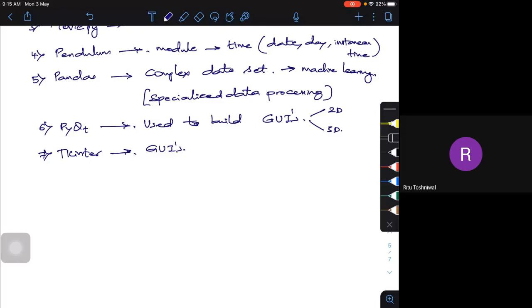PyTest is also there. PyTest is used if I want to work on some kind of testing of new code, a testing environment. So I have a package called PyTest, which is extensively used for testing environments.